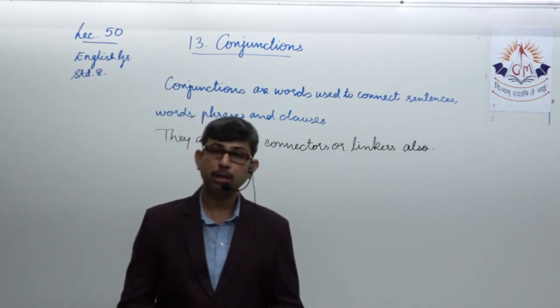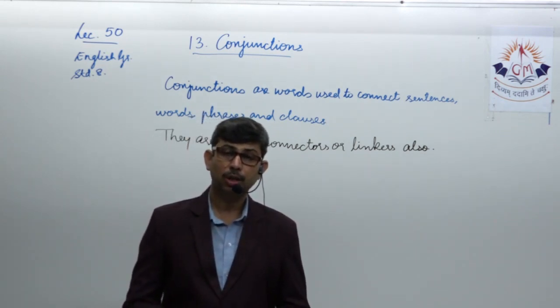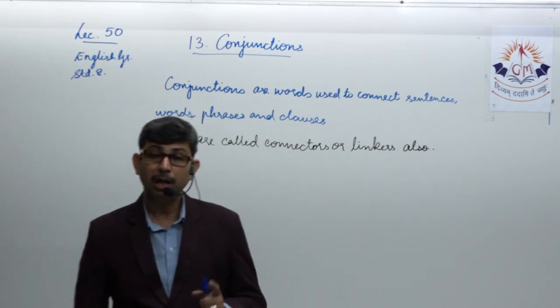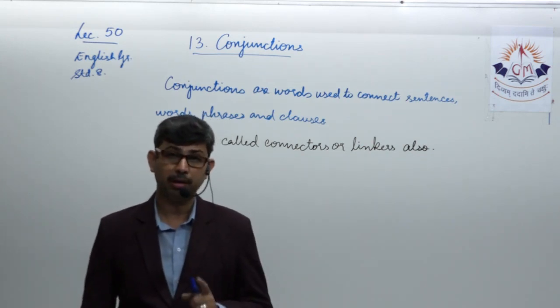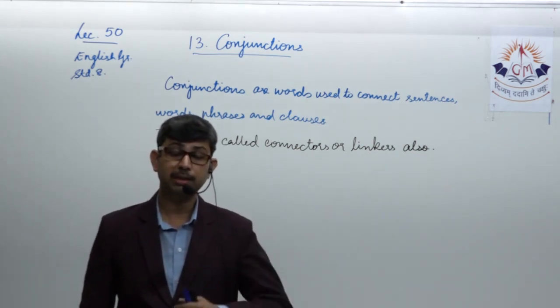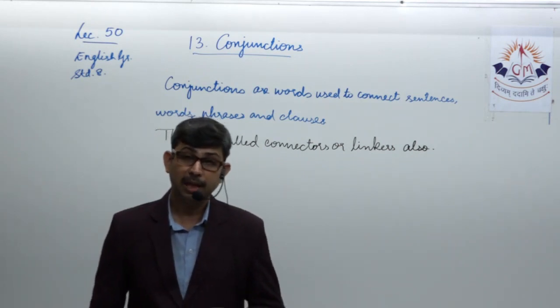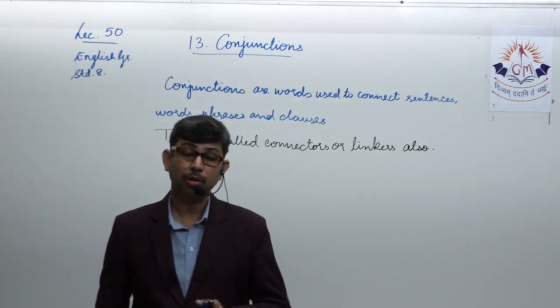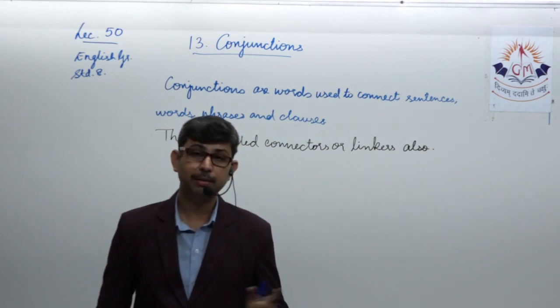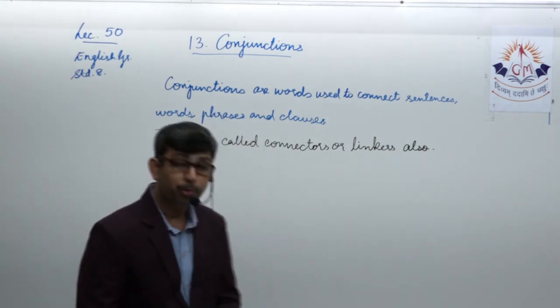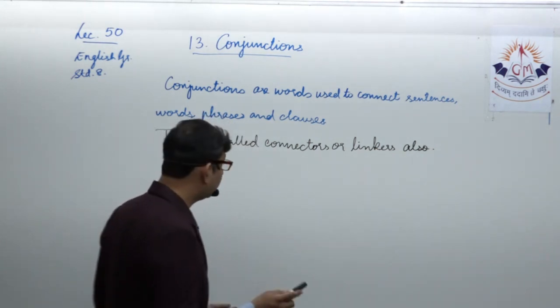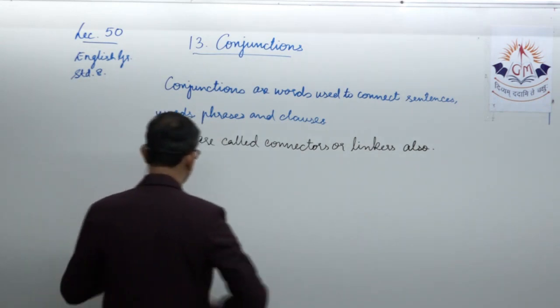To recall what is a coordinating conjunction, you have learned a mnemonic or an acronym earlier. I hope by saying this you must be recalling that. Still, if you have forgotten, let me put this on the board too. How do you recall the set of coordinating conjunctions?